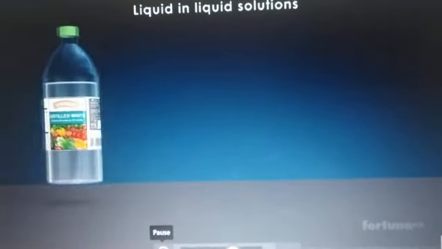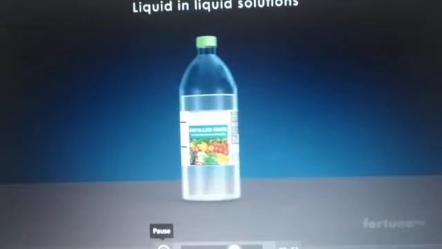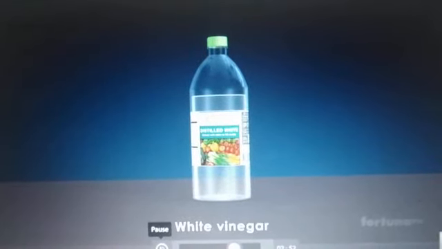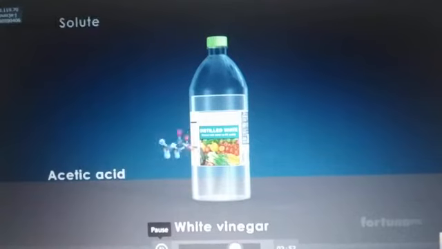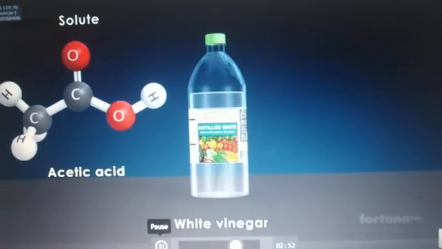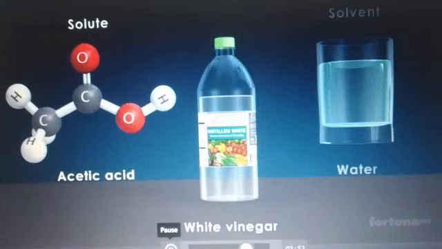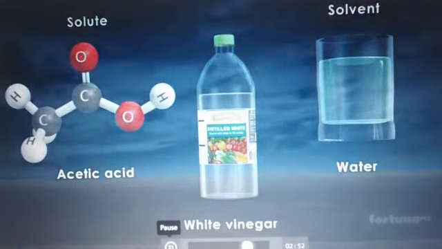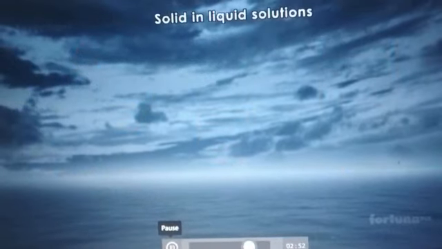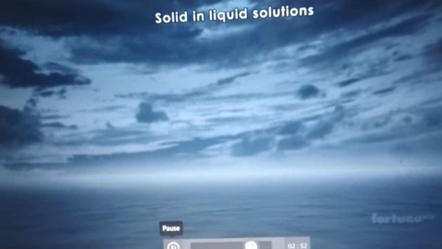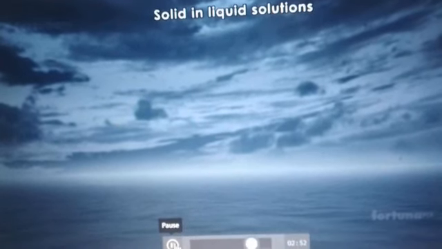Liquid and liquid solutions are more common. A common example is white vinegar, which has a solute of acetic acid dissolved in the solvent water. Solid in liquid solutions are also commonly seen.